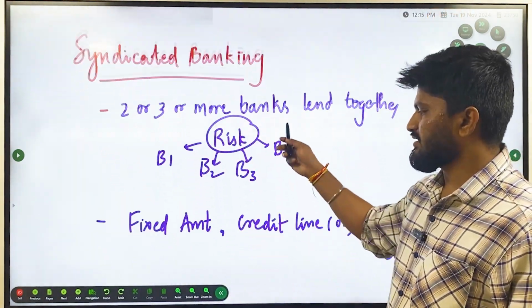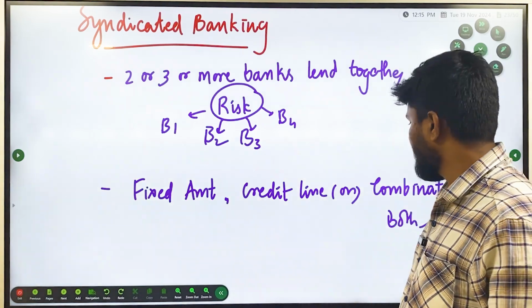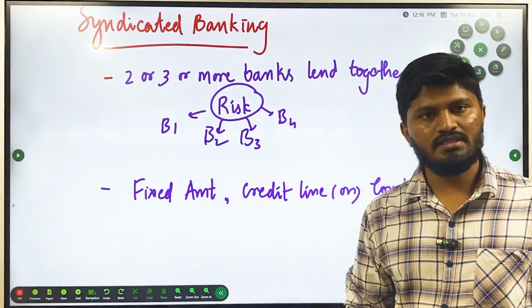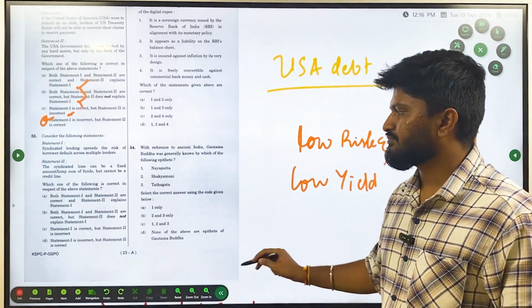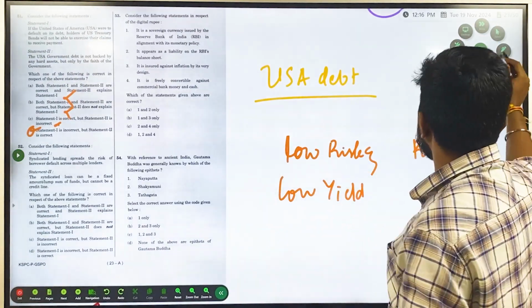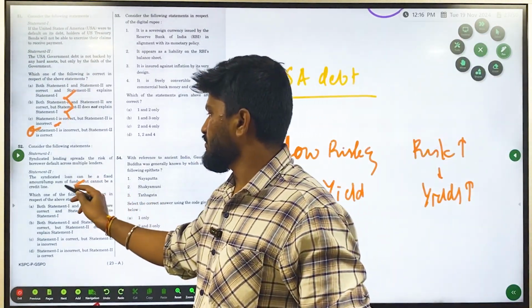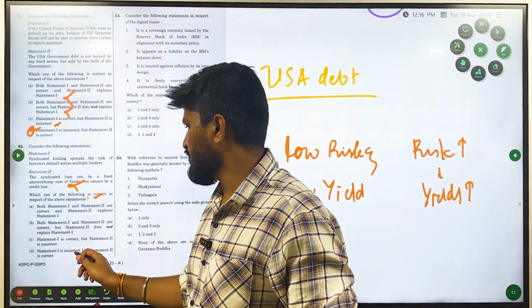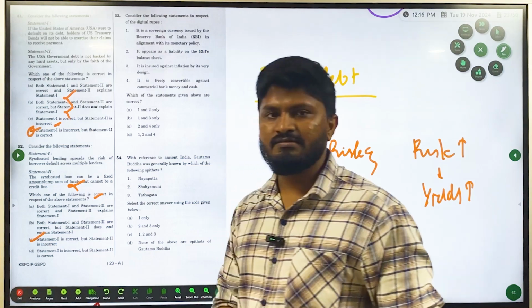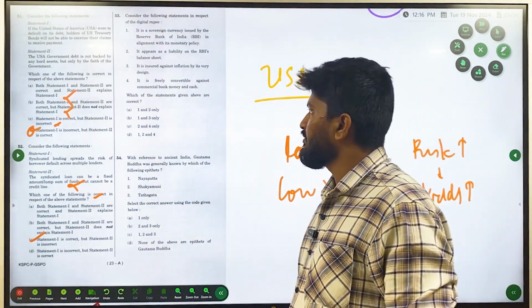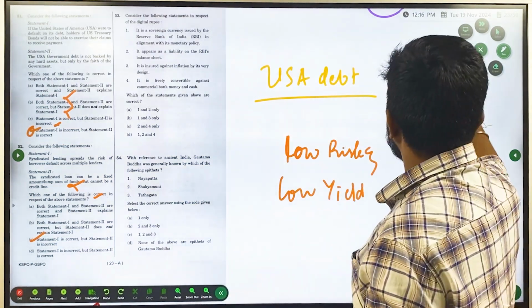Statement number 2 says fixed asset, credit line, or a combination of both are all allowed in syndicated banking. So statement number 2 is wrong. Statement 2 is incorrect, so C is the correct answer. Okay. And then 53.